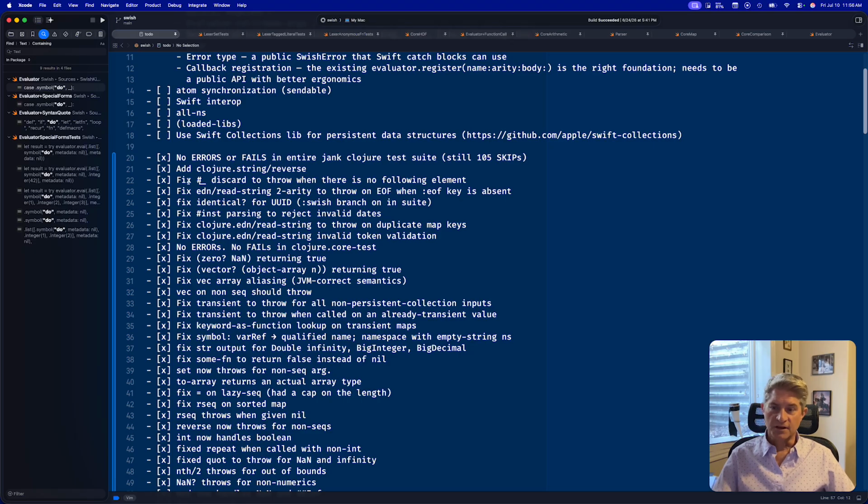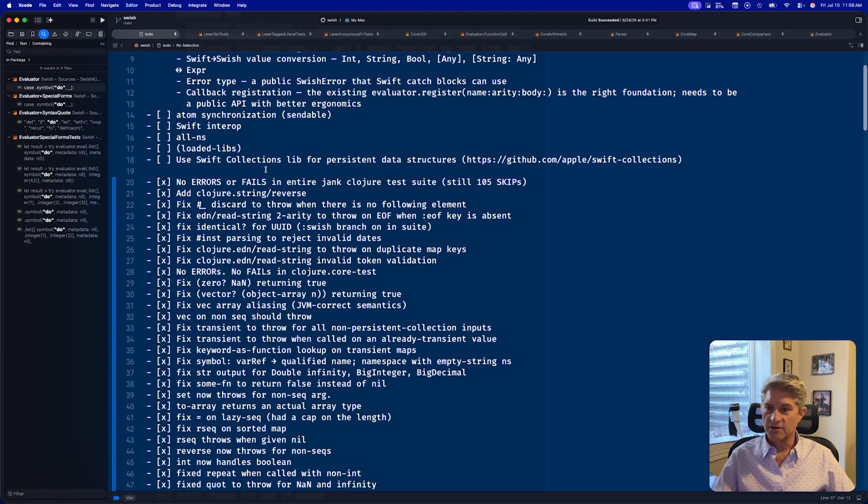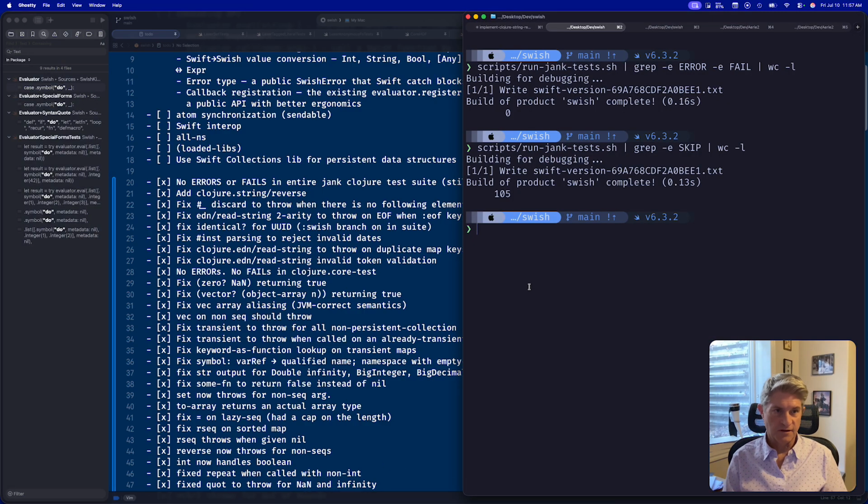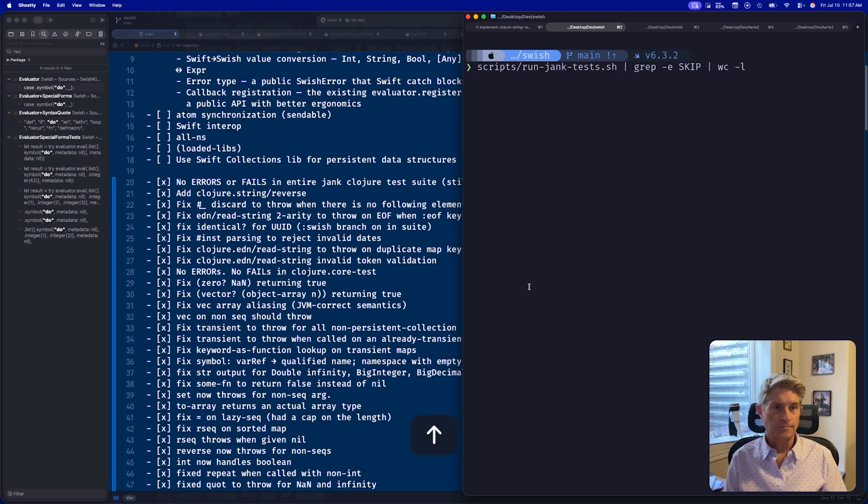We fixed the discard reader macro to throw when there's no following element. We added the clojure.string reverse function, and as I said, no errors or fails in the entire Jank suite, but still we have 105 skips. So going forward, I will continue to work on implementing those skips, and if you want to see what some of them are, let's go ahead and do that.